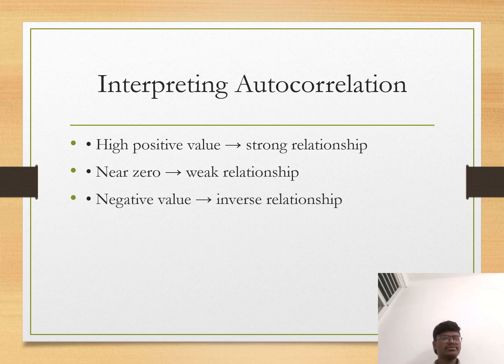Properties of autocorrelation. Autocorrelation has several important mathematical properties. First, maximum at zero lag: Rxx of 0 is greater than or equal to Rxx of tau. Second, even symmetry: Rxx of tau equals Rxx of minus tau. Third, periodicity preservation: if x of t is periodic with period T, then Rxx of tau equals Rxx of tau plus mT. The autocorrelation of a periodic signal is also periodic with the same period.